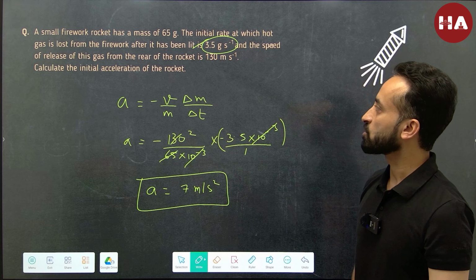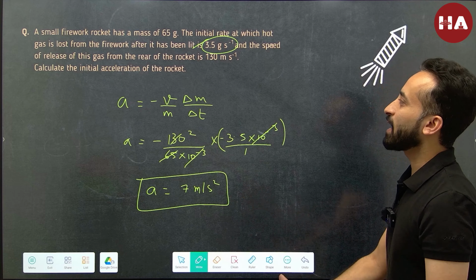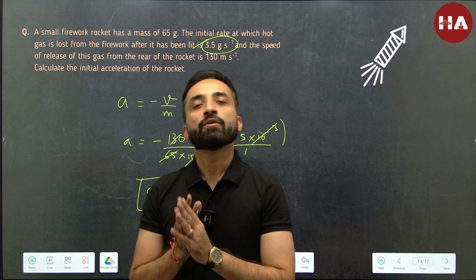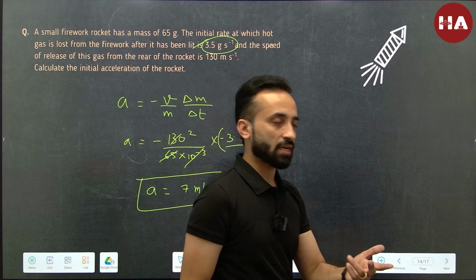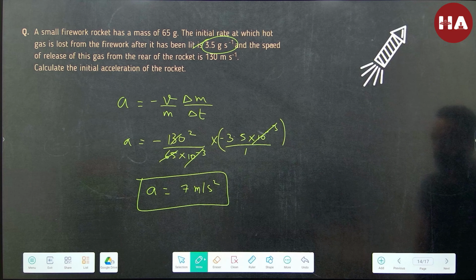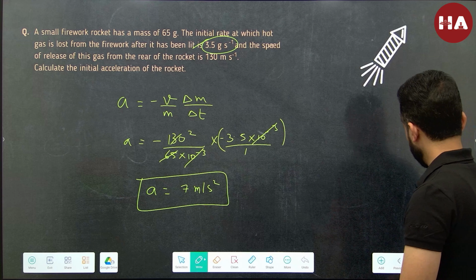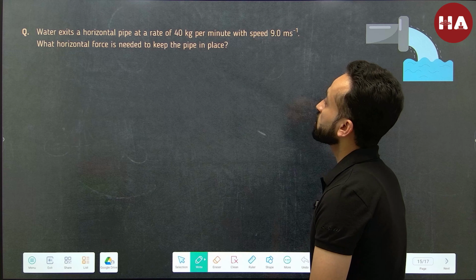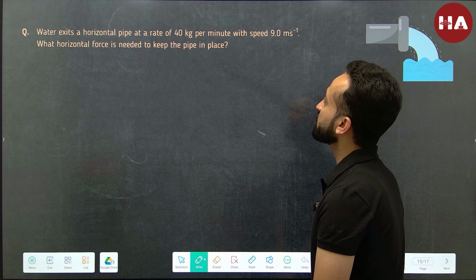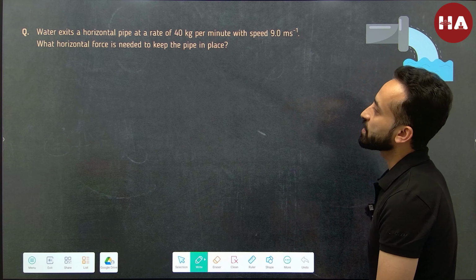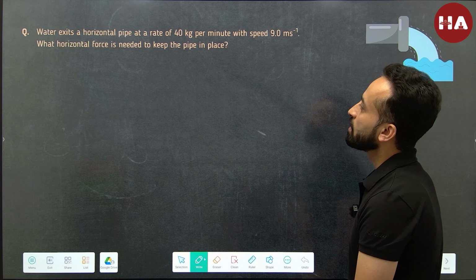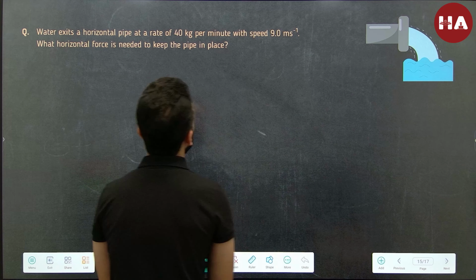All right. So I hope you have understood how to apply the concept in case of variable mass system. Let's take another example now. Water exits a horizontal pipe at a rate of 40 kilogram per minute with a speed of, what horizontal force is needed to keep the pipe in place?